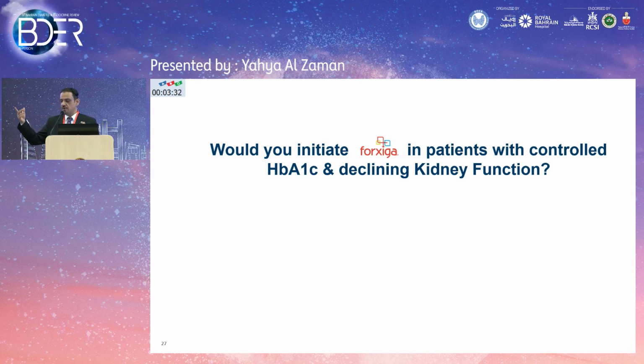And on the other spectrum, you have a newly diagnosed, poorly controlled diabetic patient, HbA1c of 12 or 13. You have an urge to use insulin to bring this sugar down. Is there any role of an SGLT2 inhibitor at the other extreme? Yes, there is a role. Guidelines state clearly, regardless of your baseline HbA1c, regardless of the target HbA1c, SGLT2 inhibitors should be started, actually should be replacing the standard medical treatment.